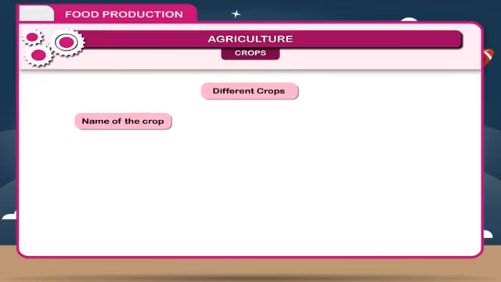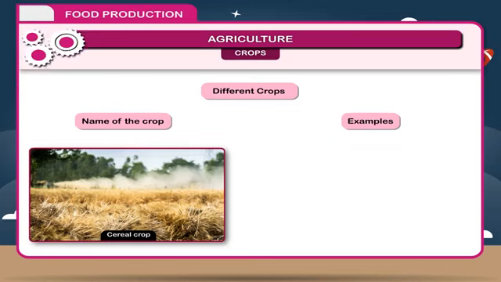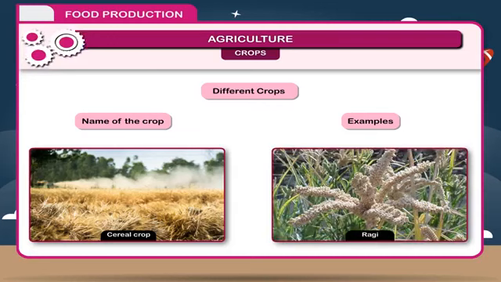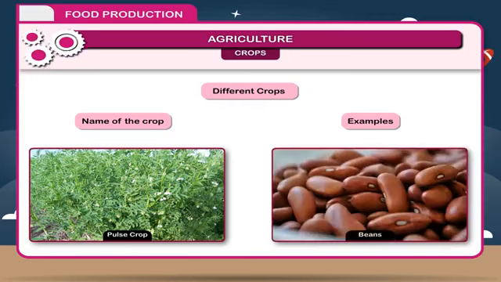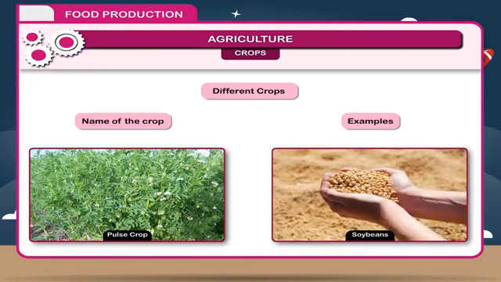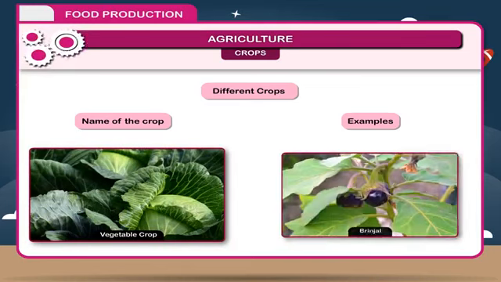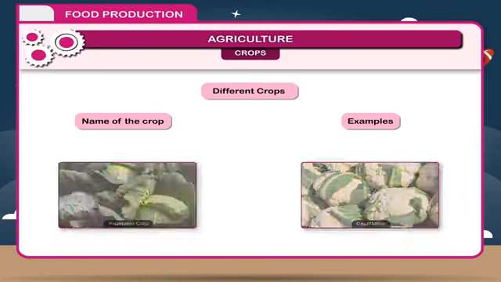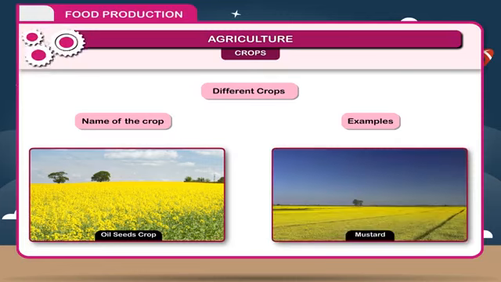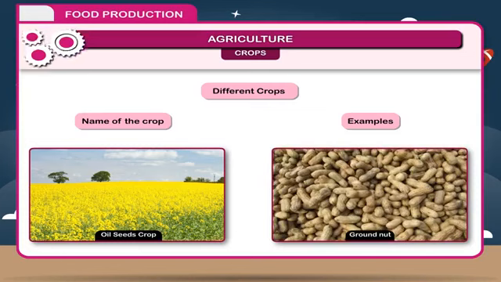Different crops. Name of the crop. Examples. Cereal crop. Wheat, maize, rice, barley, ragi, etc. Pulse crop. Gram, pea, beans, pigeon pea, soya beans, etc. Vegetable crop. Tomato, brinjal, ladyfinger, spinach, cauliflower, etc. Oilseeds crop. Mustard, linseed, sunflower, groundnut, etc.